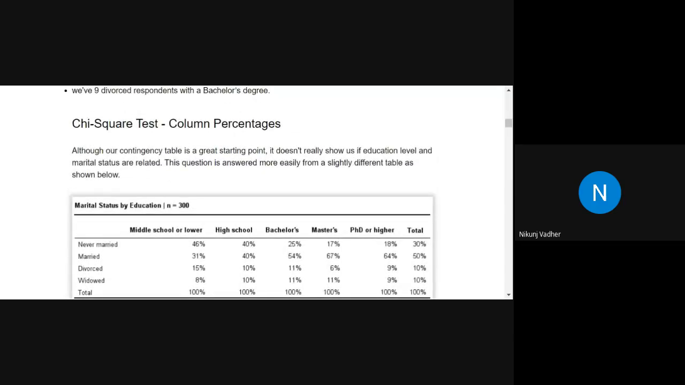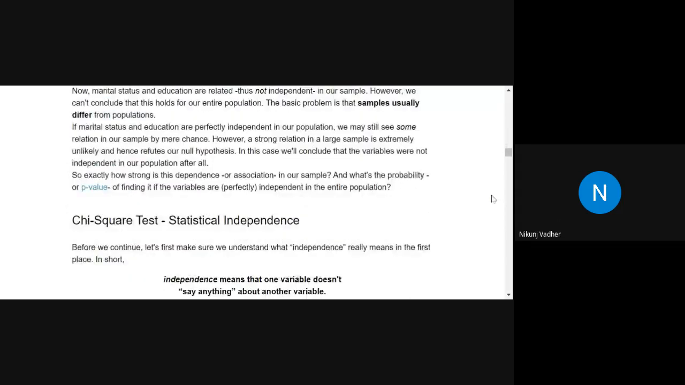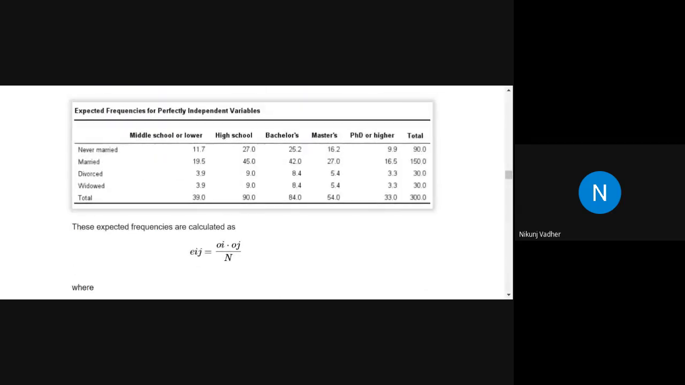So they want to correlate marital status with the education. Okay. So let me show you. Let me bring you directly. Yes, this is the expression OI minus OJ divided by N. So OI is the marginal column frequency, OJ is marginal row frequency.